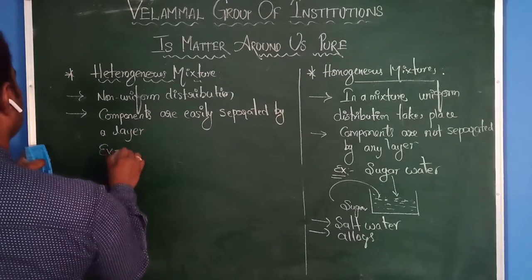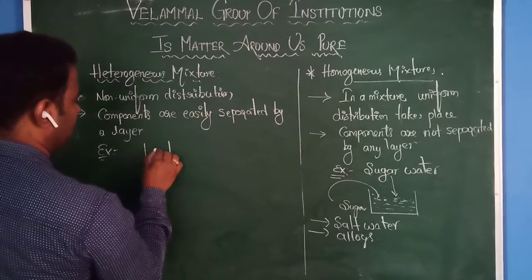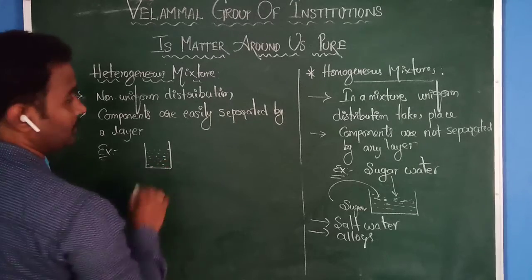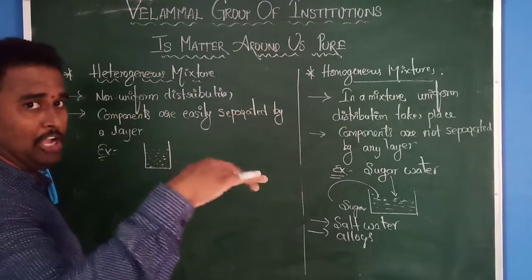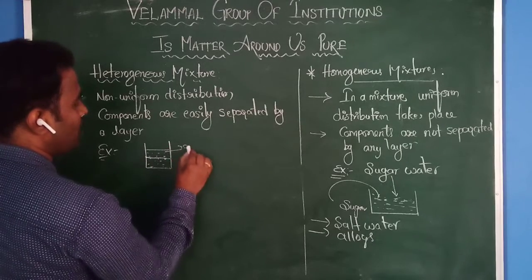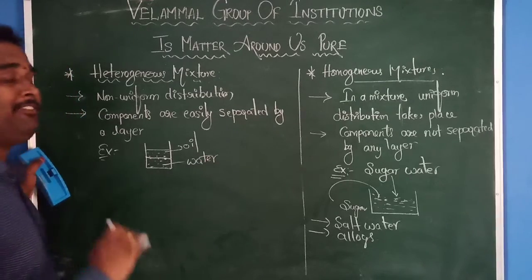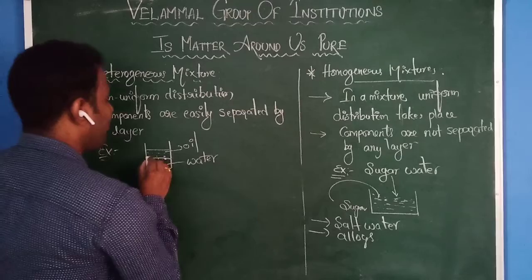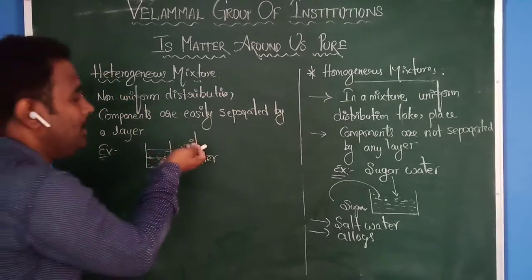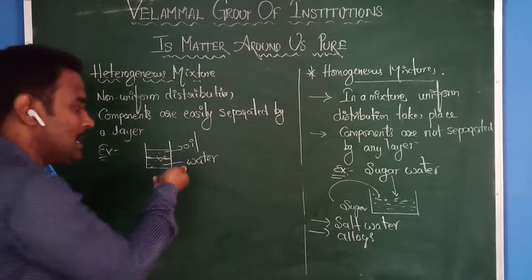Example, when you mix oil in water, which will float on water? Oil, because oil is less dense. Then what happened here? This is oil, this is water. That means oil and water we can identify very easily because they form a layer. The one on top is oil because of the lower density. Water settles down below because it has more density.